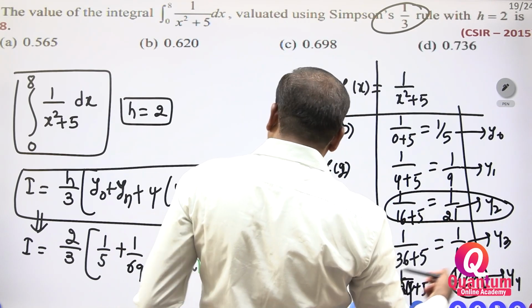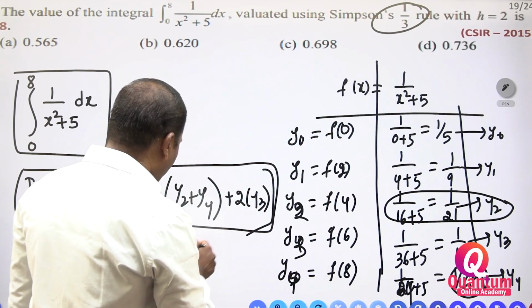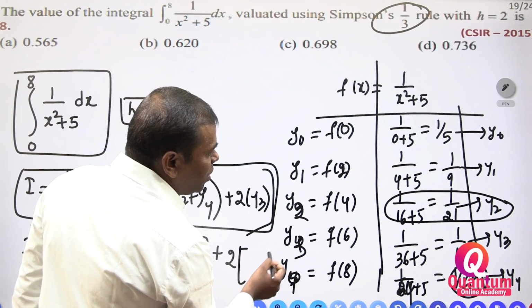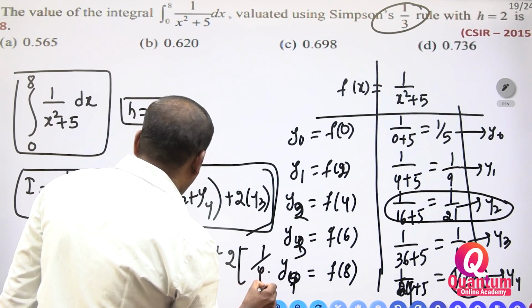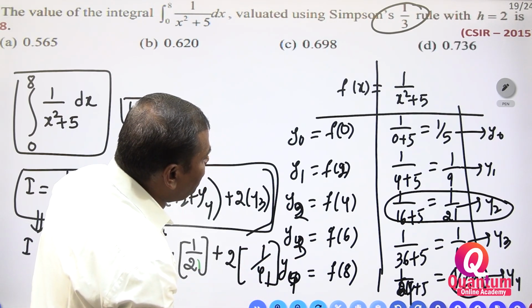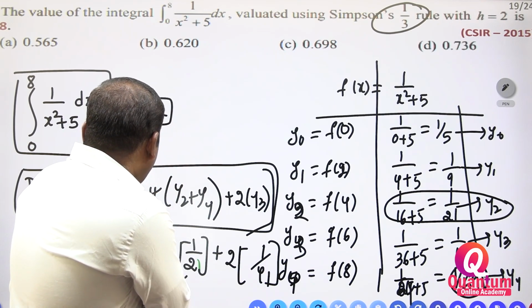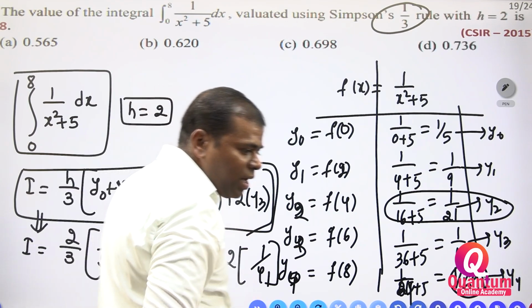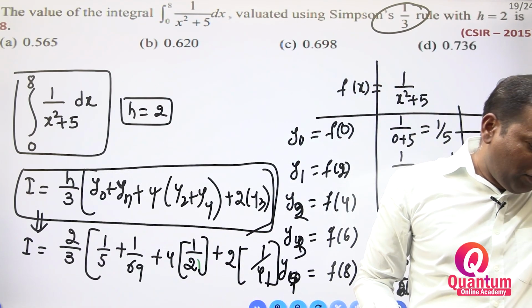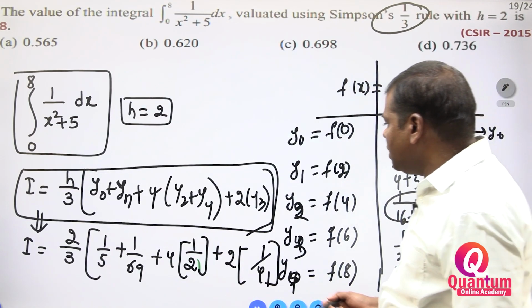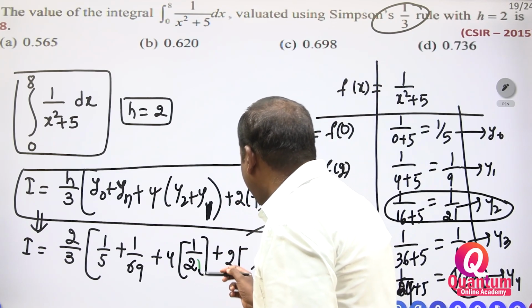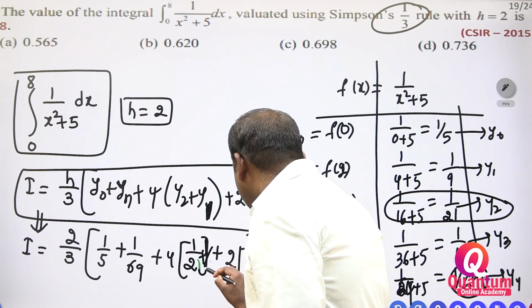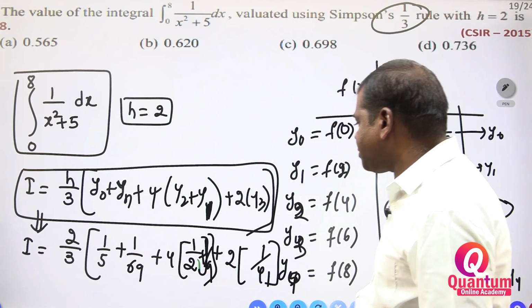Next, yn is already taken, so we need not use it. Plus 2 into y3 is equal to 1 by 41. Then y1 plus y2 also you have to take, plus 1 by 9.